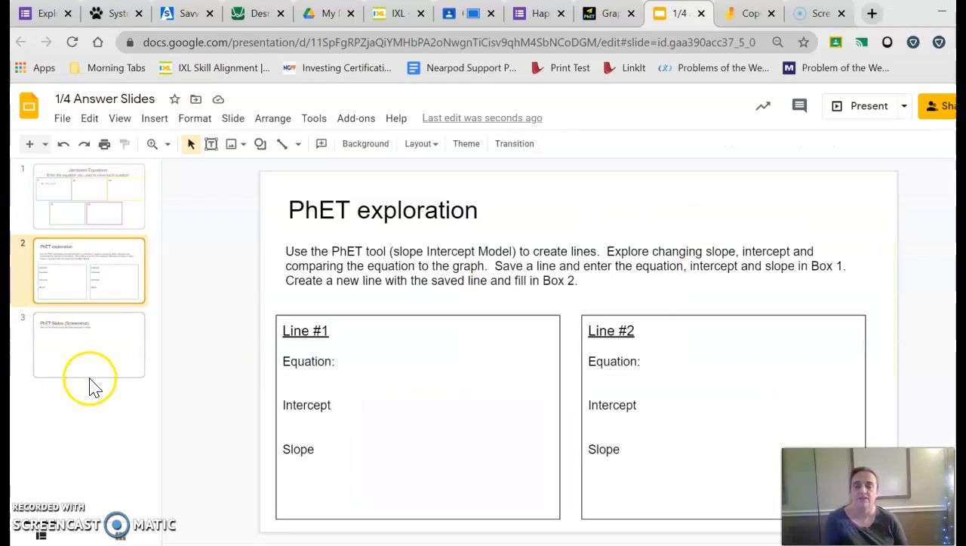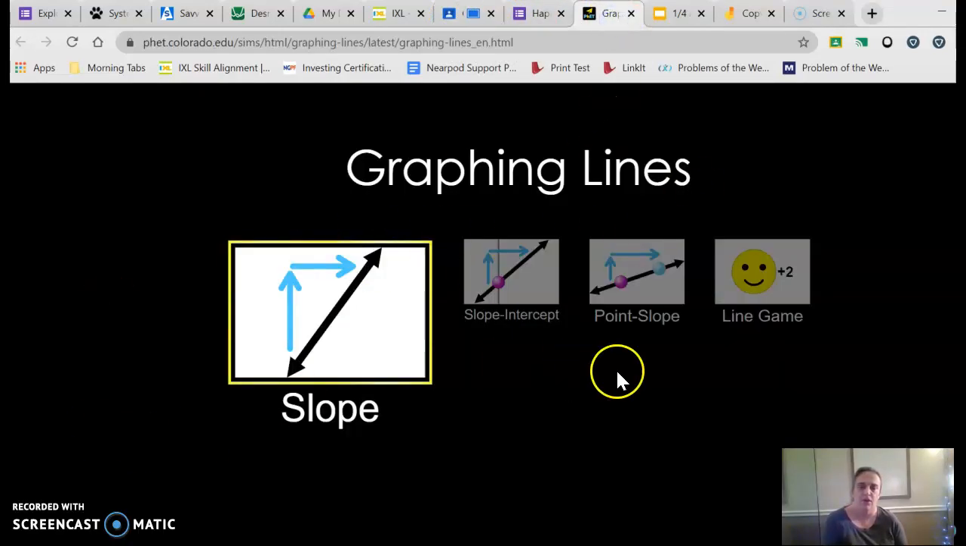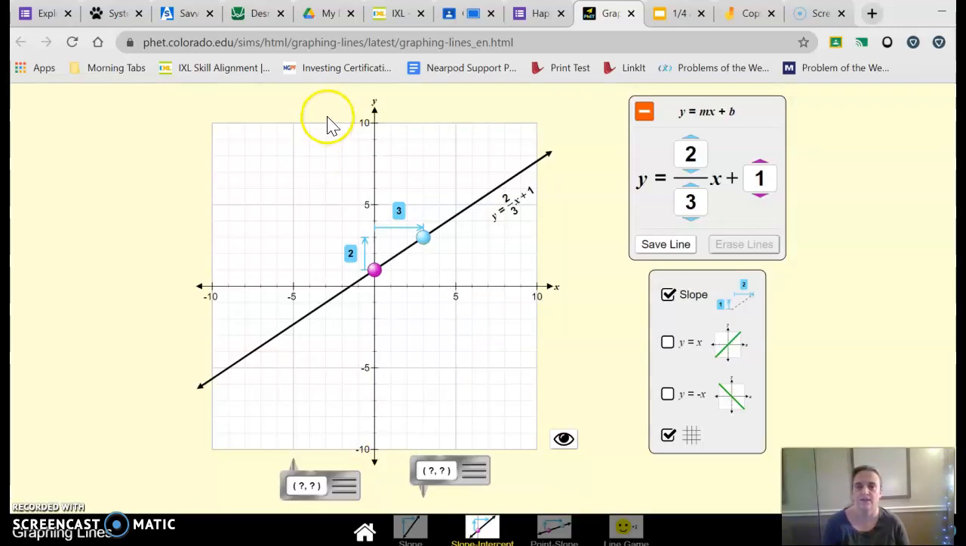Now, the last two slides use this PhET exploration. So use the PhET tool in slope-intercept model to create lines. So again, if I come here and I click on this link, it'll open up this PhET model. Remember it says slope-intercept. So I don't want this one where it just says slope. I want to click over to the second box, slope-intercept. I'm going to click on that to open it up. And then I'm going to read the instructions.